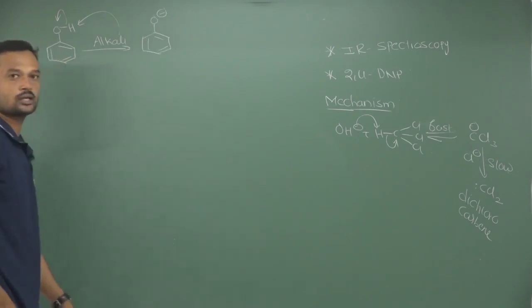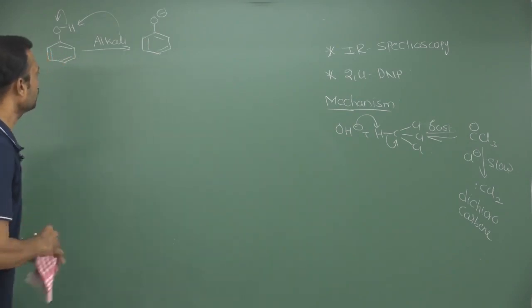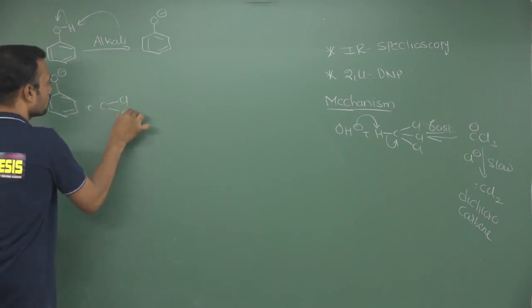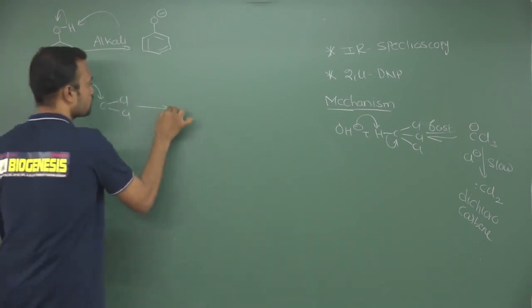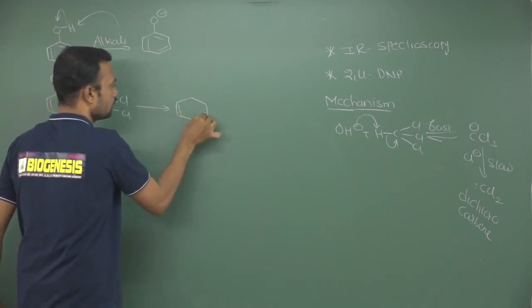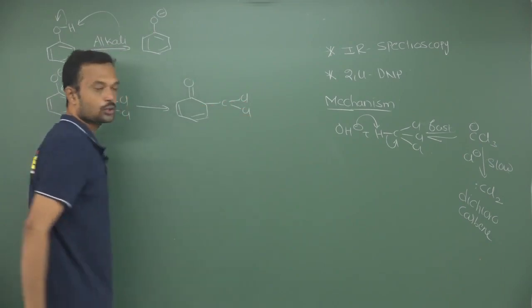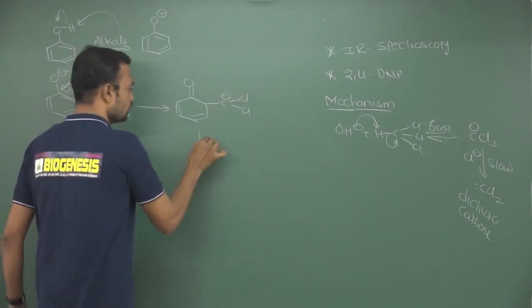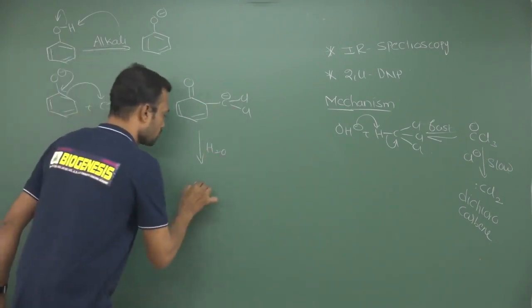This phenoxide ion acts as an excess electron rich around the aromatic ring. So this excess electron rich will attack on ortho position and para position like this. It will attack here. So once it attacks here, ortho position connected to carbon, and here it is converted to carbanion. And see, this takes proton from aqueous medium. This carbon will take proton from aqueous medium.